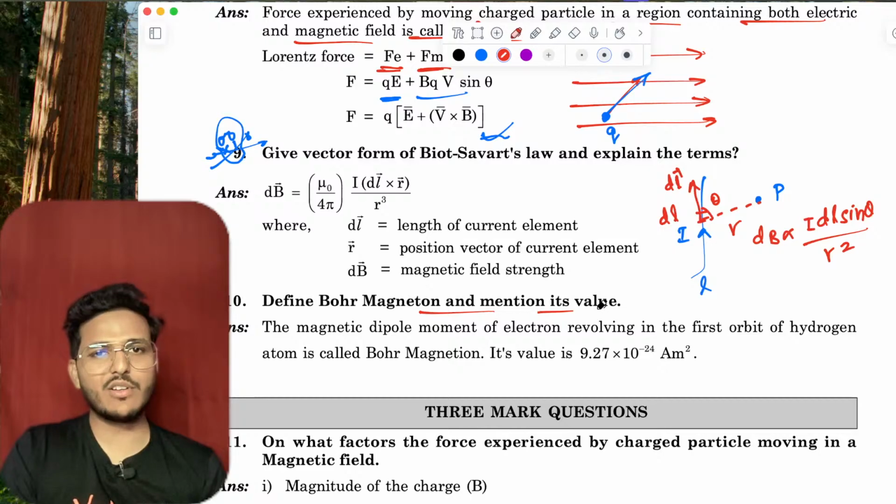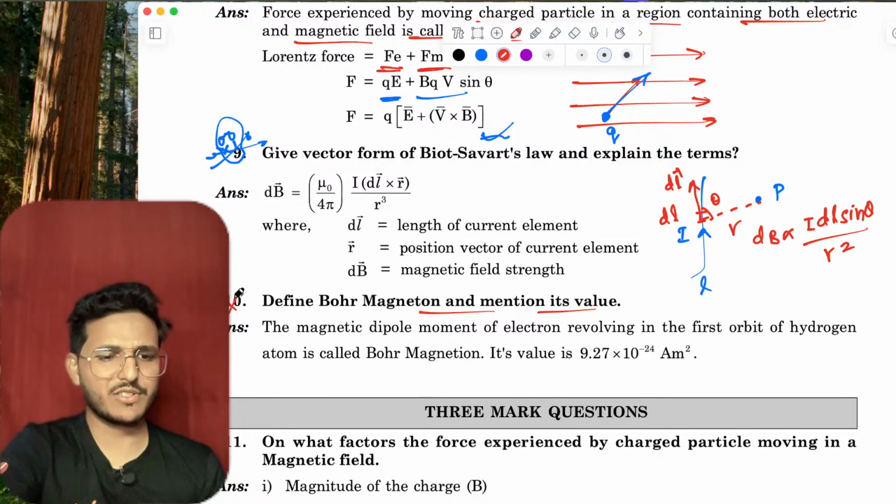Define Bohr magneton and mention its value. You can skip this question.